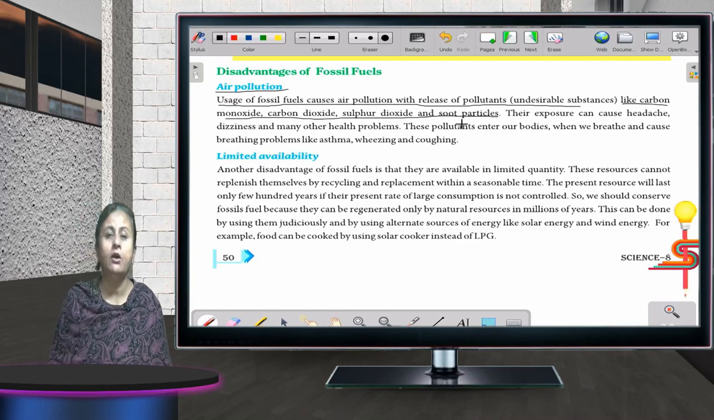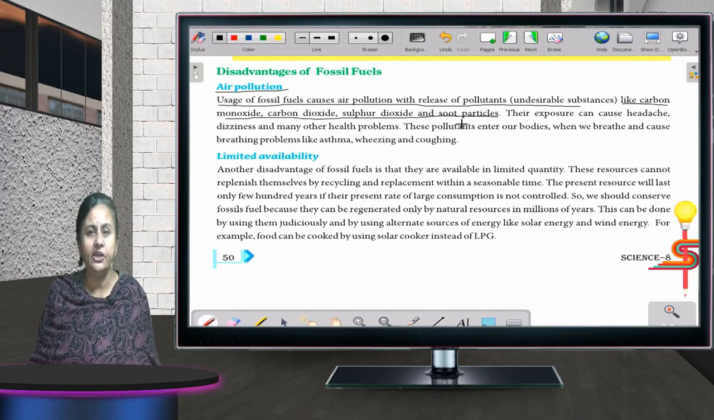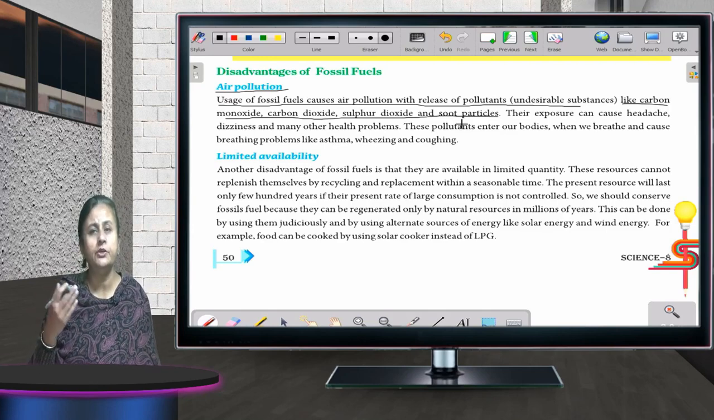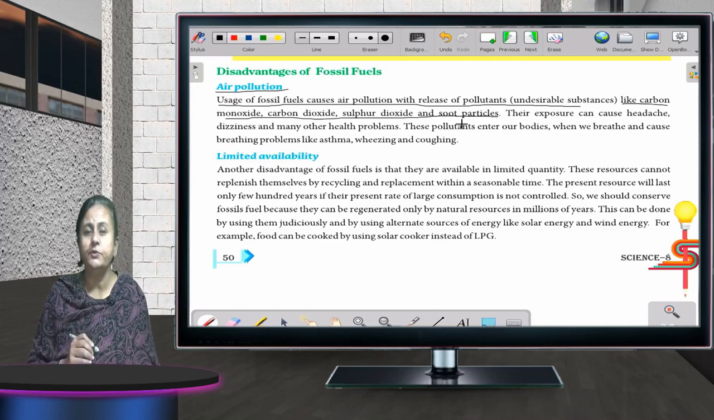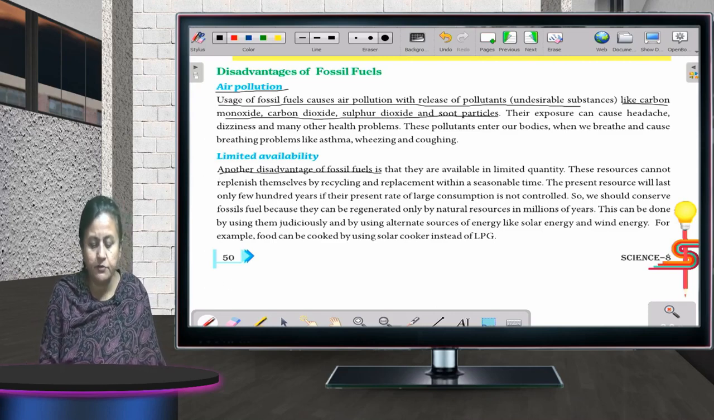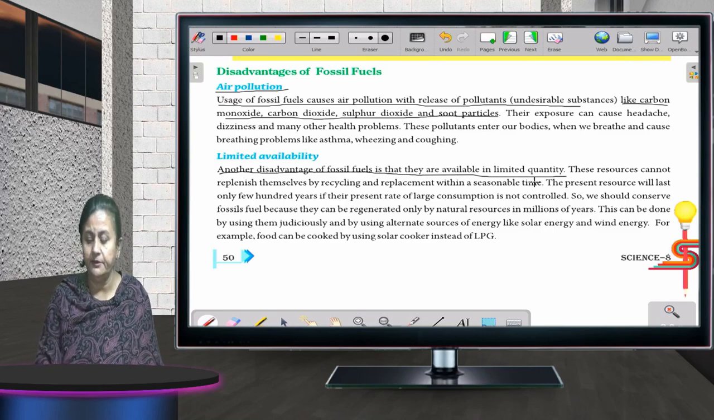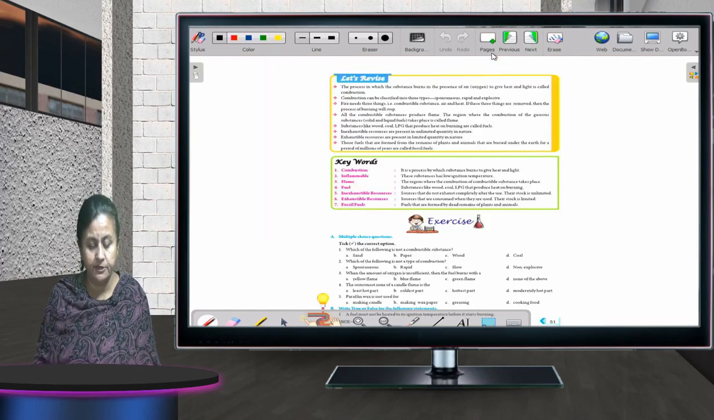Okay. Now, limited availability. They are limited in nature. But due to our carelessness, we are using them at a very alarming rate, and what is happening? They are getting depleted. So it has to be used wisely. Another disadvantage of fossil fuel is that they are available in limited quantity only.